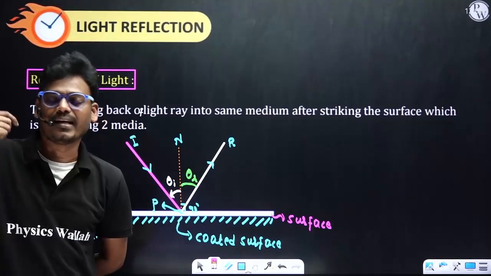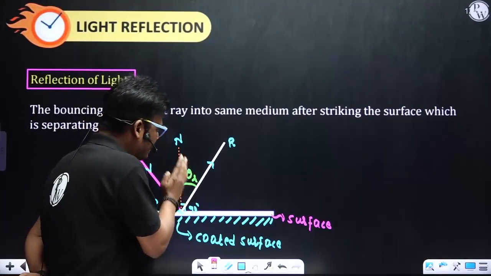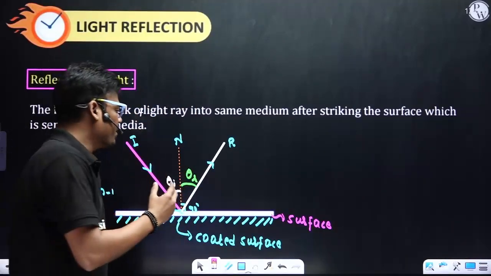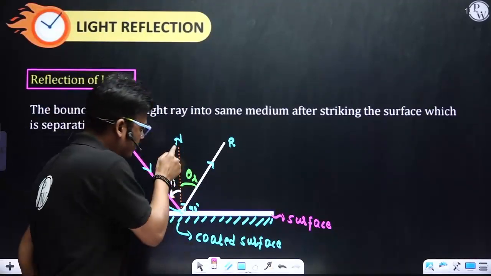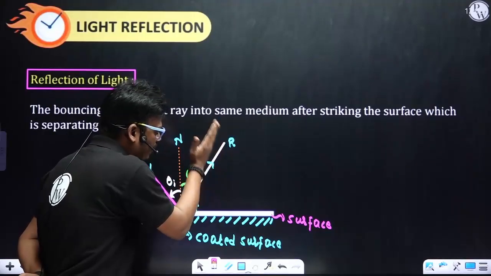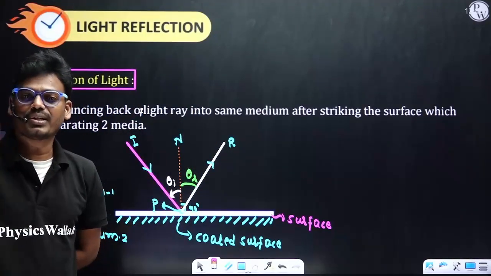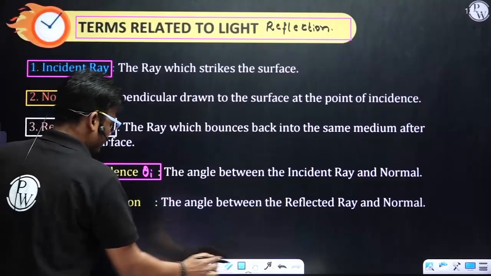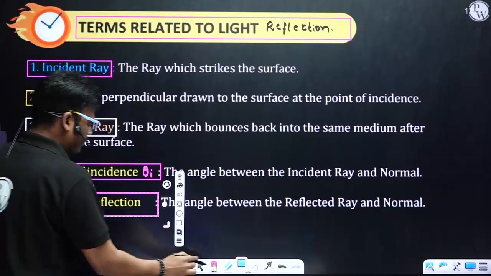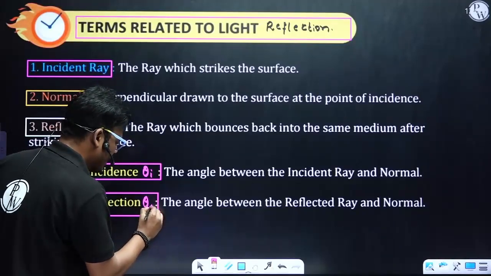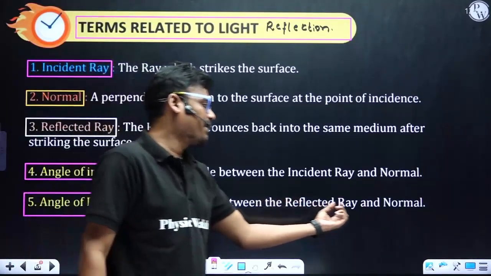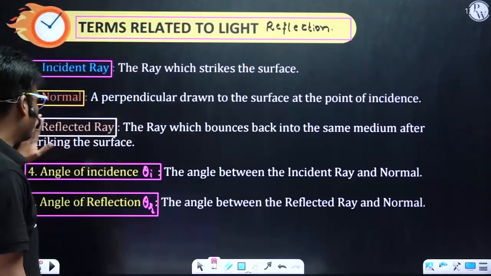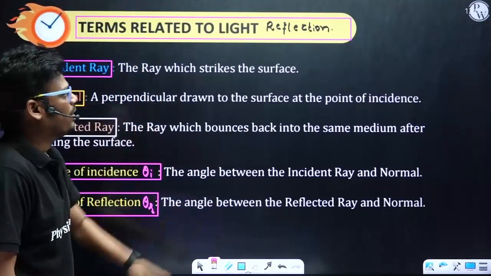But how to define it? The angle between a normal and the reflected ray. How to define it easily? The angle between normal and reflected ray is called angle of reflection. Simple. And the next one, angle of reflection, that is theta R. The angle between reflected ray and normal is called angle of reflection. Simple. So these 5 terms are very important with respect to light reflection.